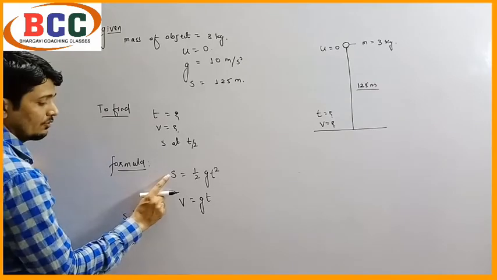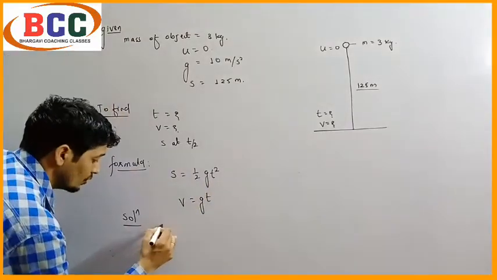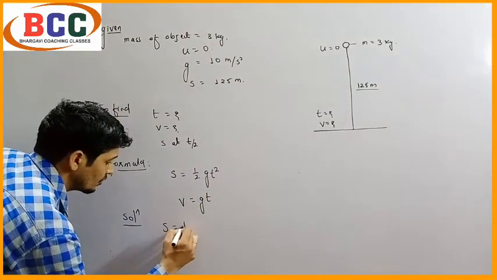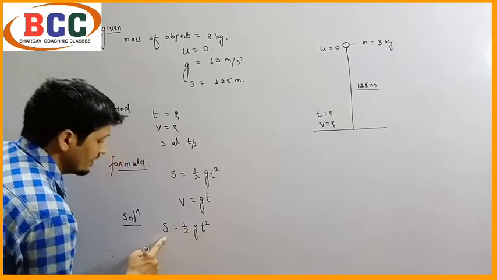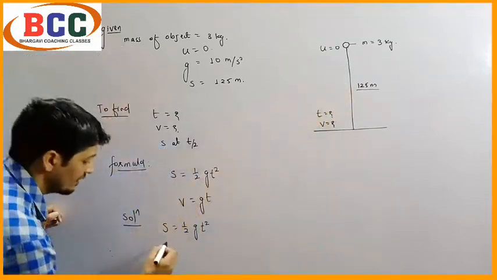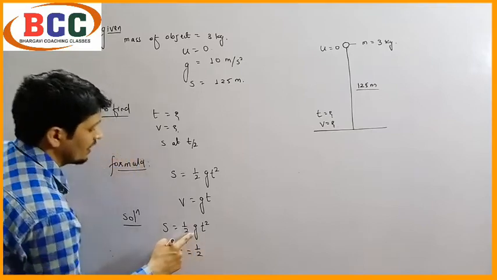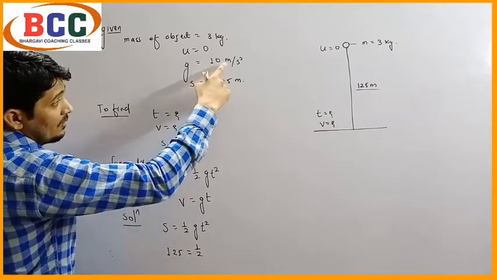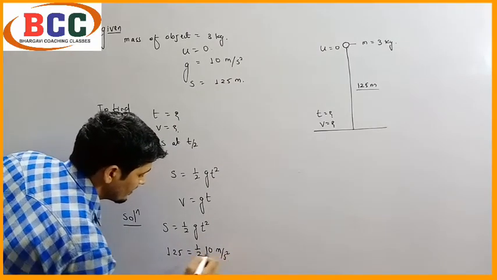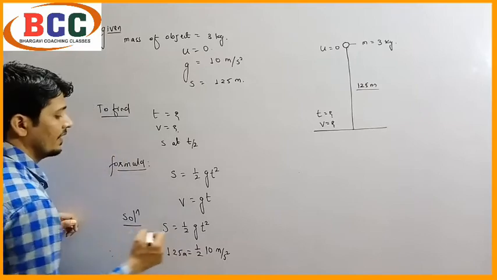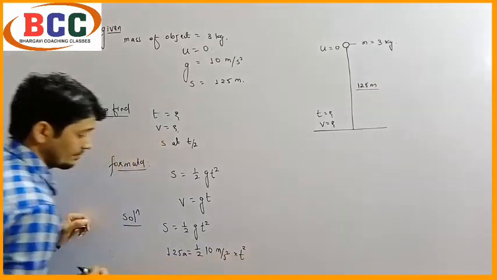So we have to apply this formula first because we have to calculate time. Then we will apply the other formula. So what is the formula? S equals to half g t square. What is S? It is given as 125 meter. So 125 equals to half of, what is g? G is given as 10 meter per square second. So 10 meter per square second, into time, which we have to calculate. So we have to write time square.